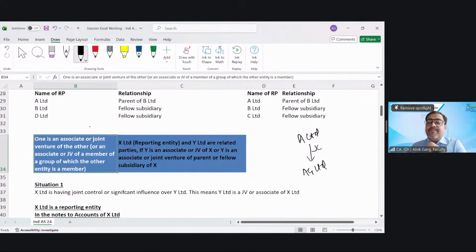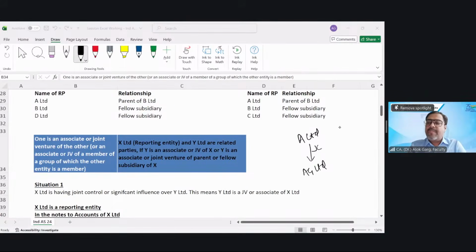What is the relationship of AG Limited with A Limited? Parent and subsidiary? No, it is joint control, not full control. Joint control. So AG will become a joint venture. In this case, AG Limited and A Limited will be related parties. Why? Because A Limited is a venturer of AG Limited and AG Limited is a joint venture of A Limited.